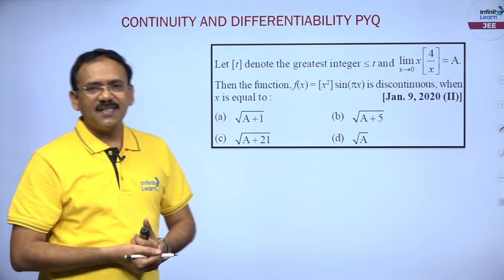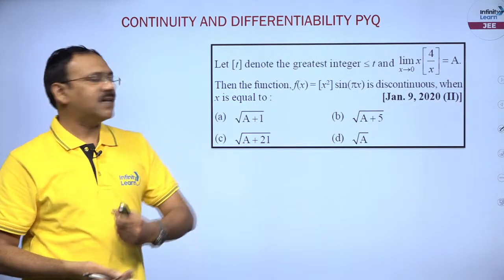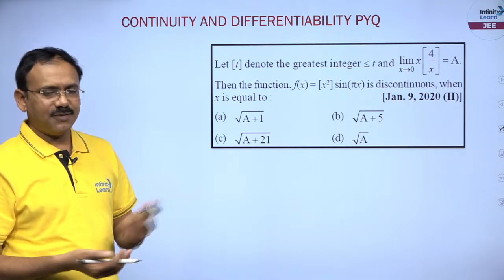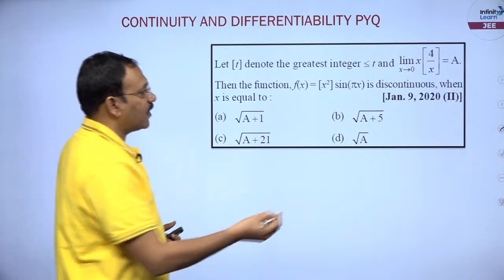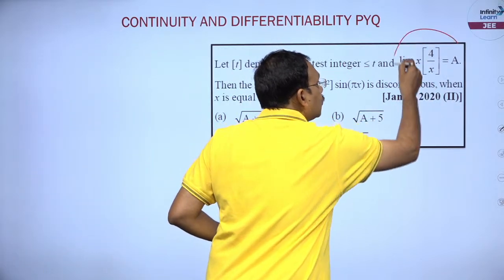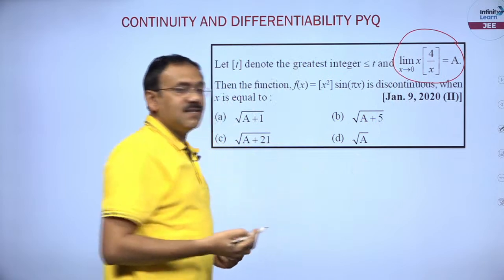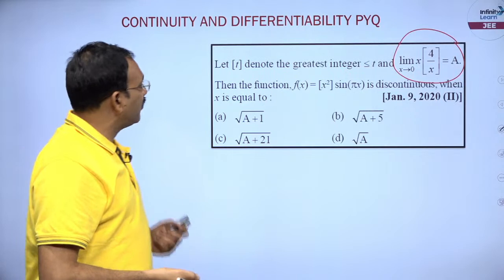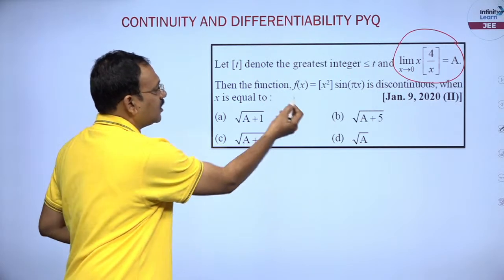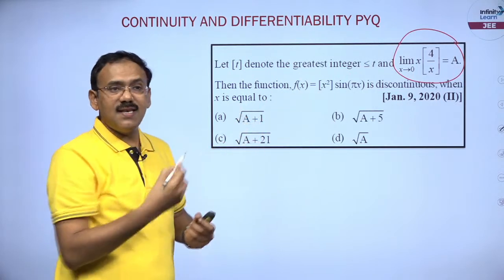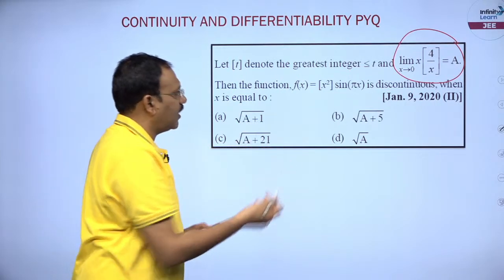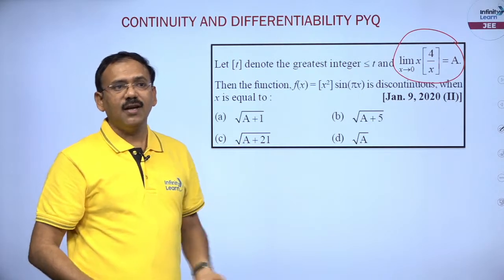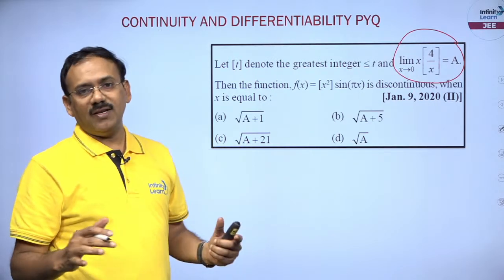Next you see the same kind of question, a little extended. Let [t] denote the greatest integer less than or equal to t, that is fine. You see friends, limit as x tends to 0, [4/x] is a, okay, that means we need to find a, because he is saying the function is discontinuous, for which value of a it is discontinuous.